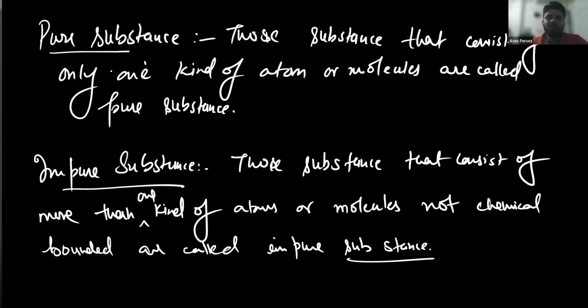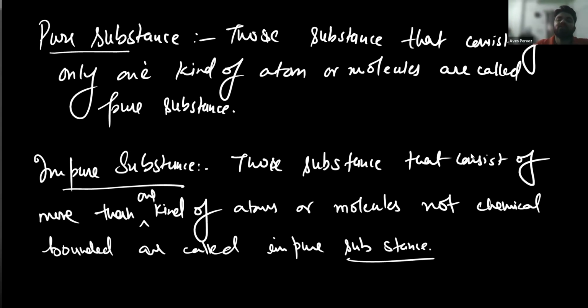So, what are pure substances? Those that consist of only one kind of atom are called pure substances. We can say that pure substances are those which consist of only one kind of atom or molecule. And impure substances are those that consist of more than one kind of atom or molecule, not chemically bonded. They are physically bonded.